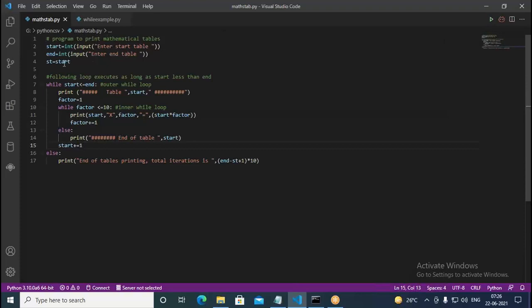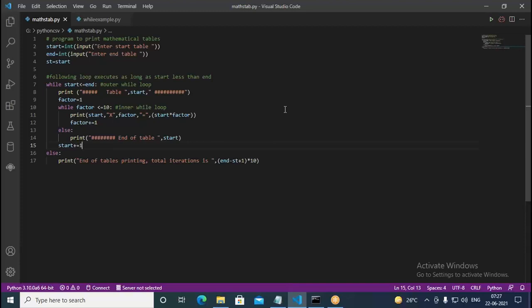So that's why I'm putting it in the other variable. St is another variable. That st we are going to use at the end of this. End minus st. If you enter 5 and the end value is 10, 10 minus 5 is 5 plus 1, 6, multiplied with 10. It can actually print a total of 60 iterations. And here we use one while loop in another while loop. This is called nested while looping. One while loop we are writing in another loop. This we call a nested while loop. So loops are getting nested.